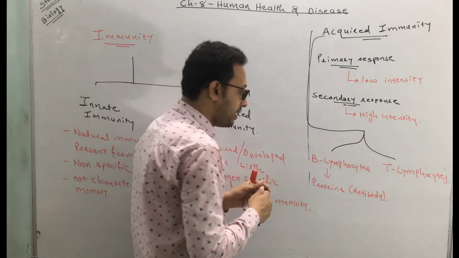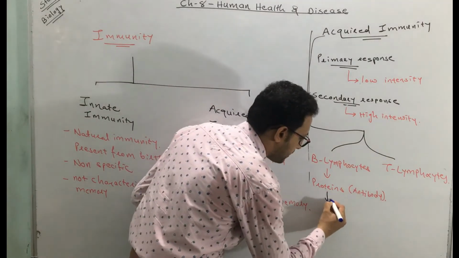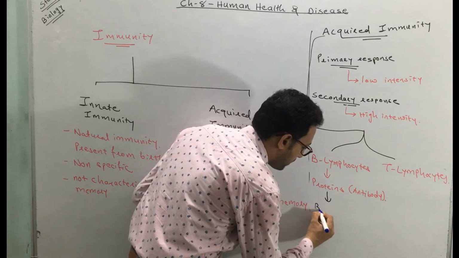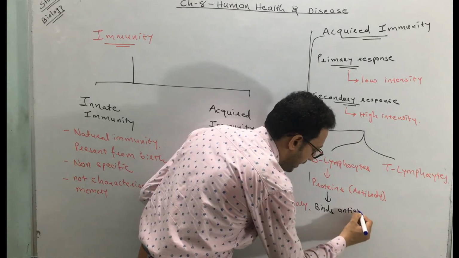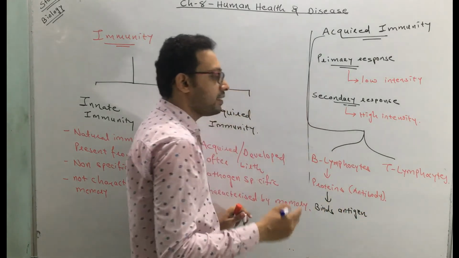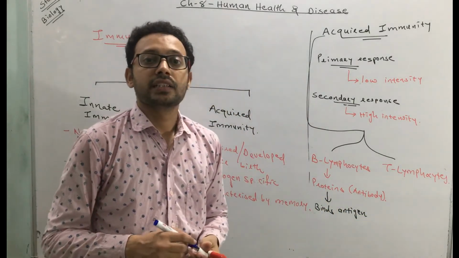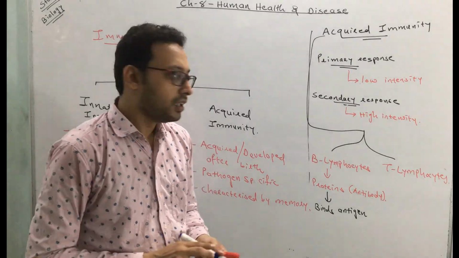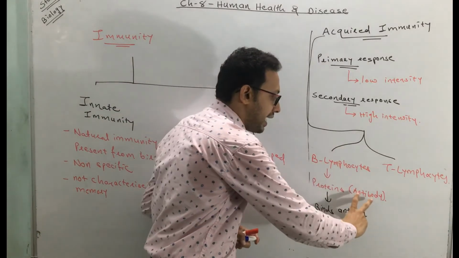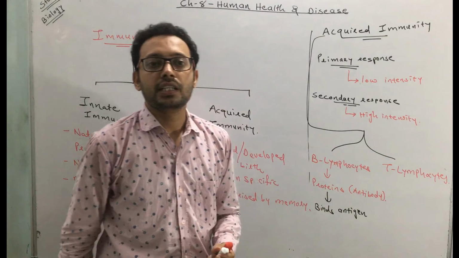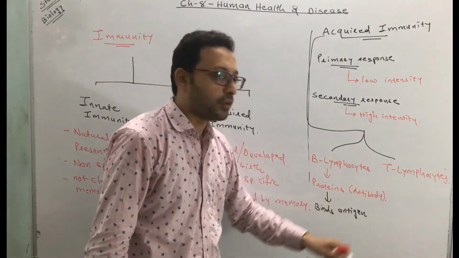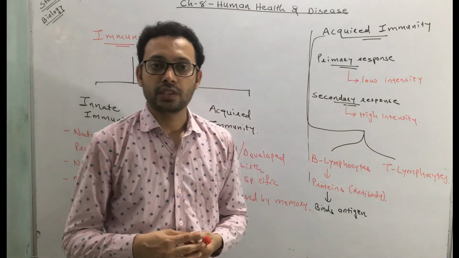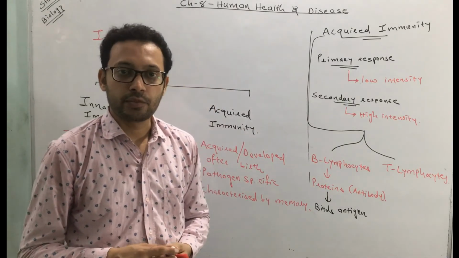This antibody binds with an antigen, meaning a foreign material or microbe or pathogen, and protects you against diseases. So the B lymphocyte produces the antibody, and this antibody is responsible for protecting your body. This is called acquired immunity.